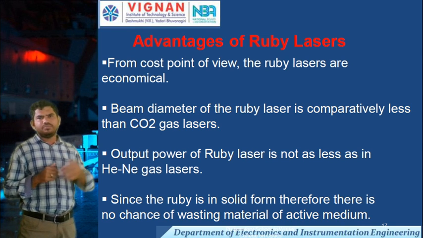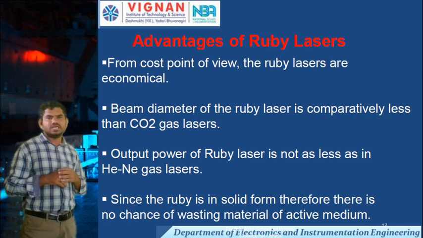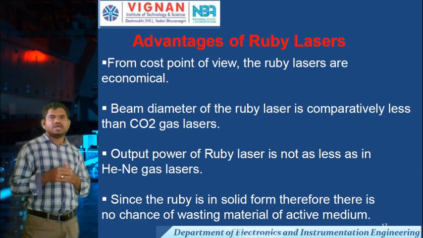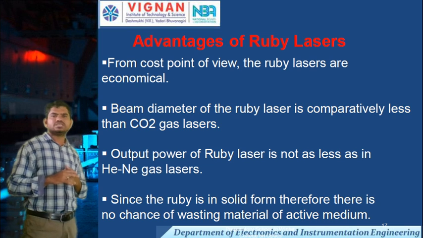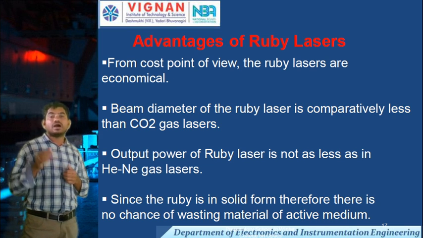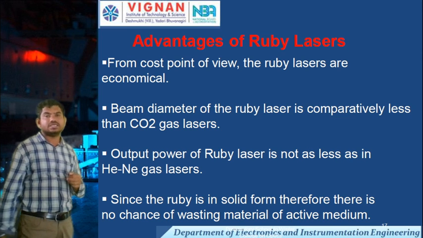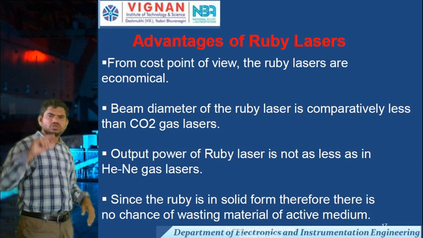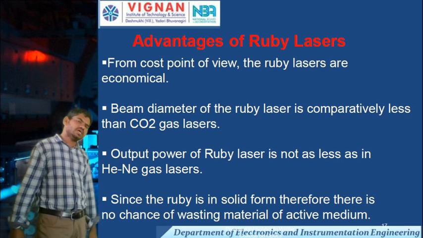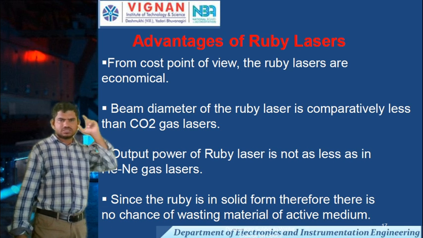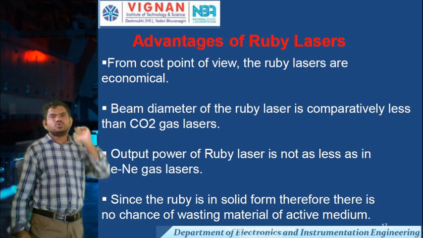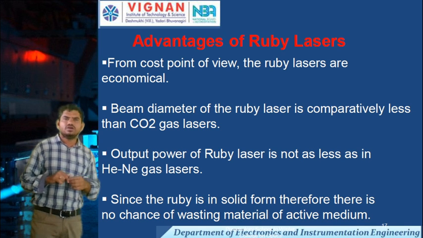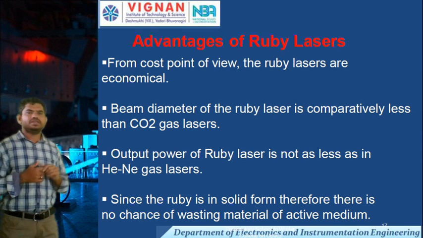The beam diameter of a ruby laser is comparatively less than a CO2 laser, that is, a carbon dioxide gas laser. And the output power of a ruby laser is not less than a helium neon gas laser. Since the ruby laser is a solid state laser, there is no chance of wasting material in the active medium.